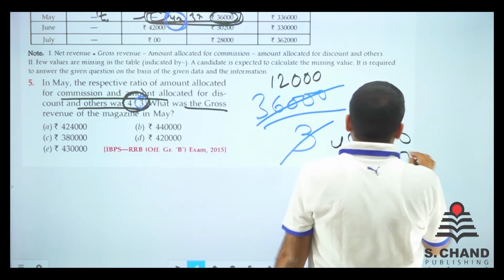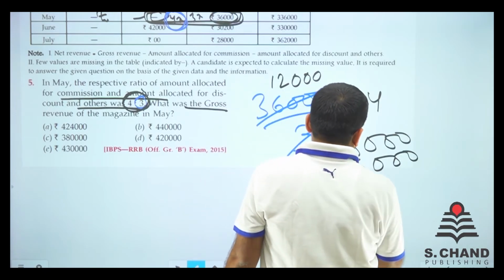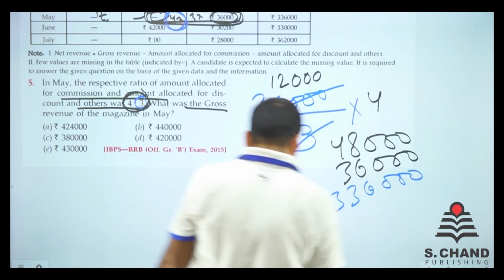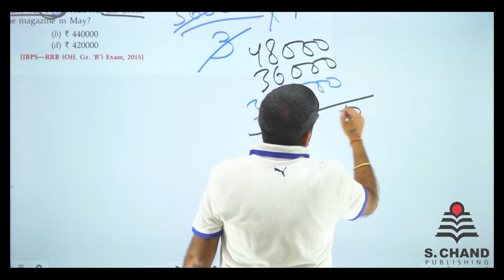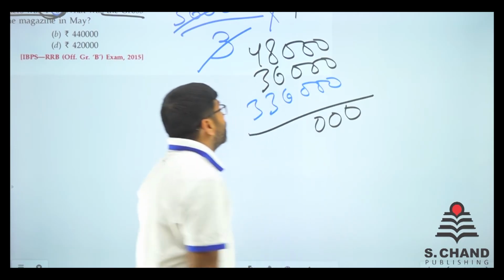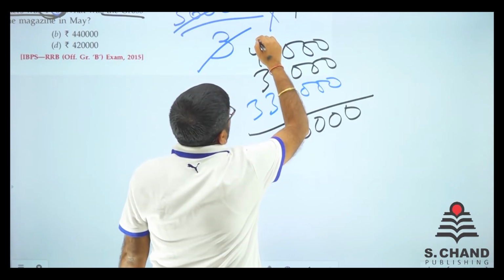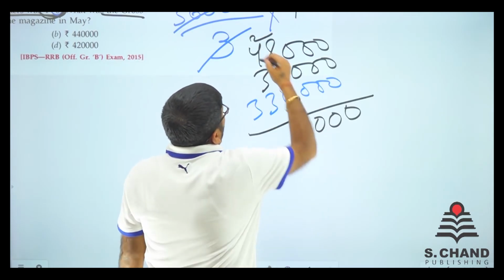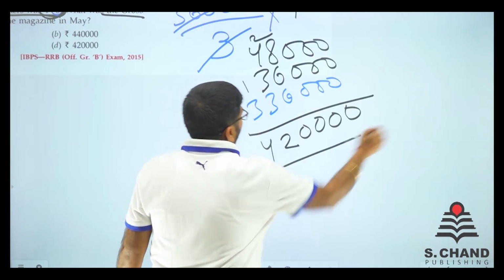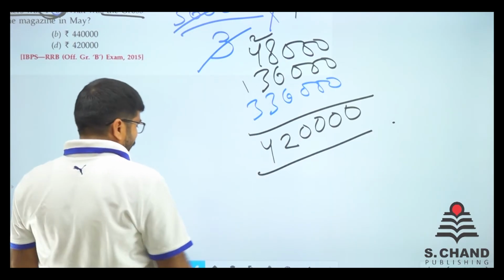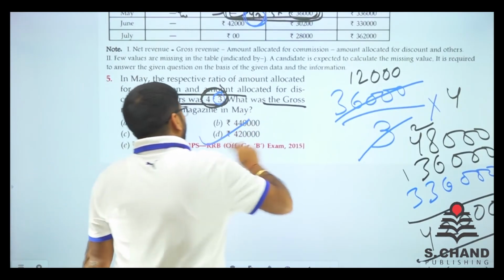48,000, add 36,000, add 336,000. Let's see what it says. Just add them up quickly. We got 0, 0, 0. 6 and 6, 12 and 8. Again 0. We got 2 here. So now 4 and 2, 6. 6 and 6, 12. So we have got 42. 4,20,000. Is there any option 4,20,000 in the options? Yes, it is. Here we go.